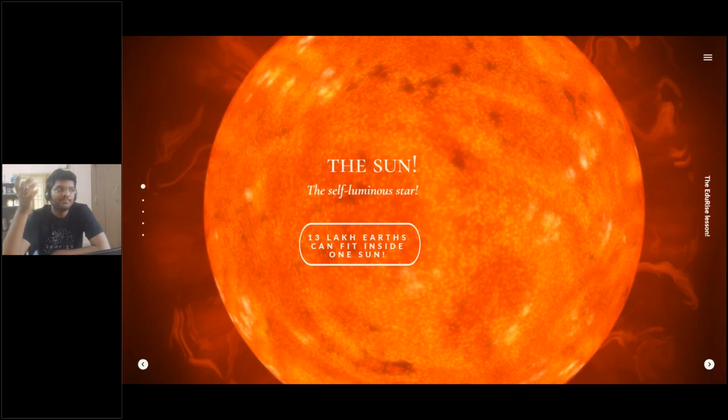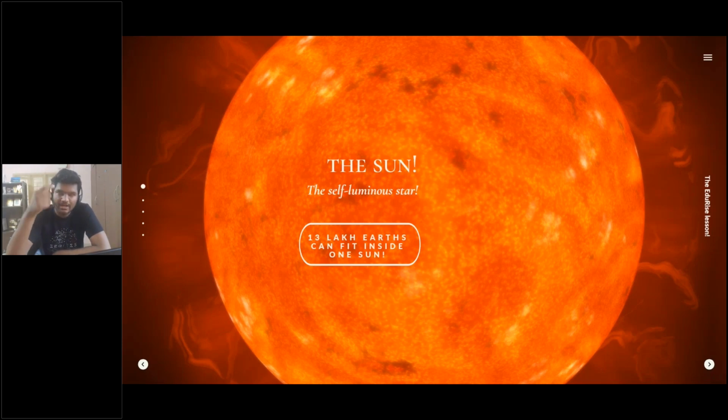The moon we can see because it illuminates some light, but it's not a place where light originates. The sun is the place where all the light originates, and 99.8% of the entire solar system's mass is held by the sun. It is a self-luminous star. It burns, it generates heat, energy, and light, right? And the moon is reflecting the same light which comes from the sun.